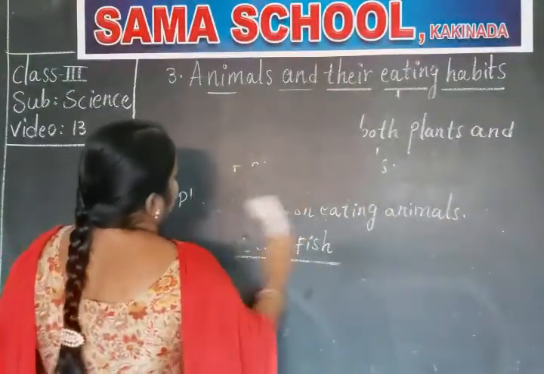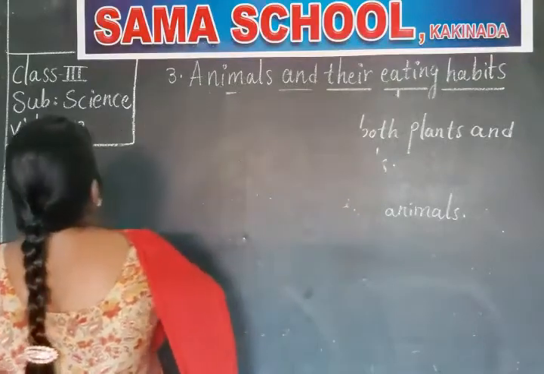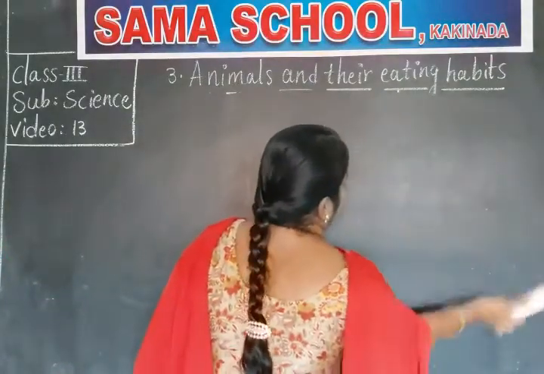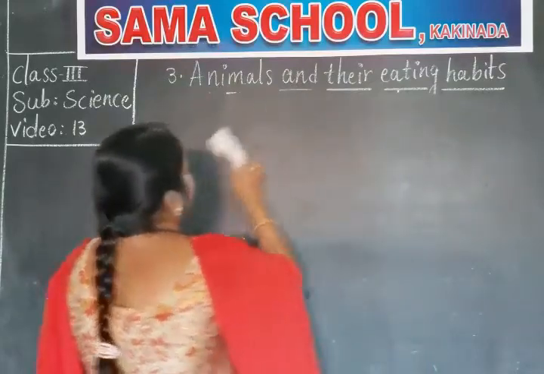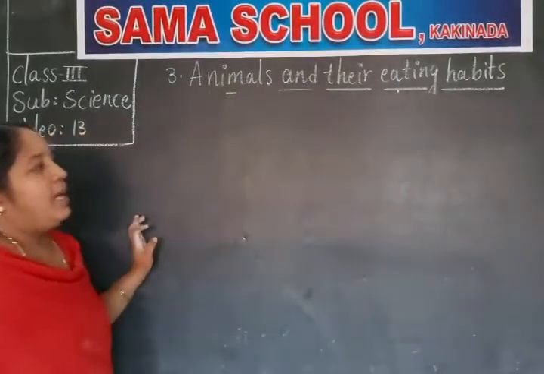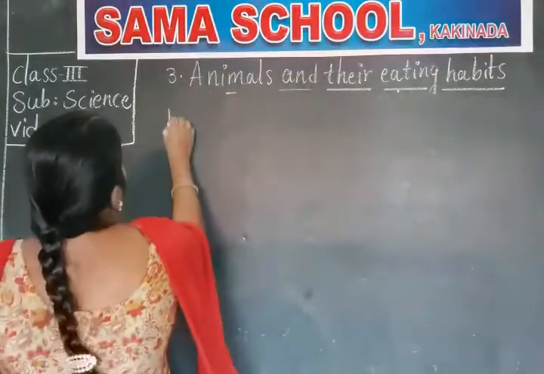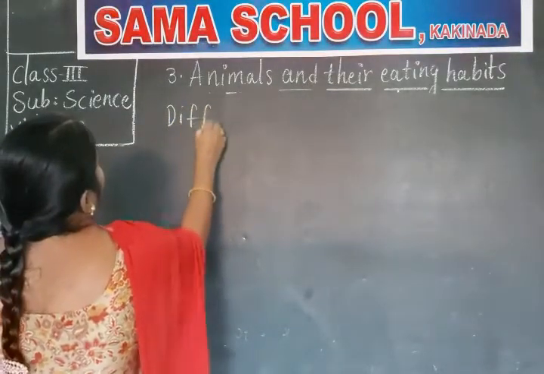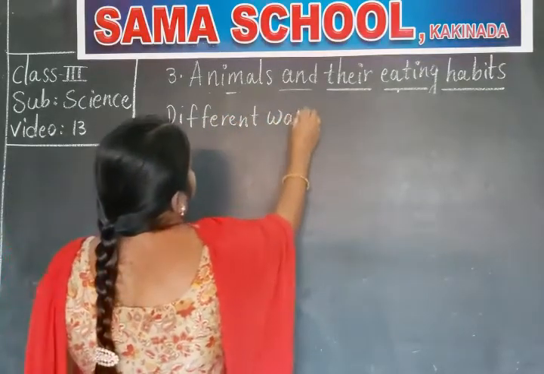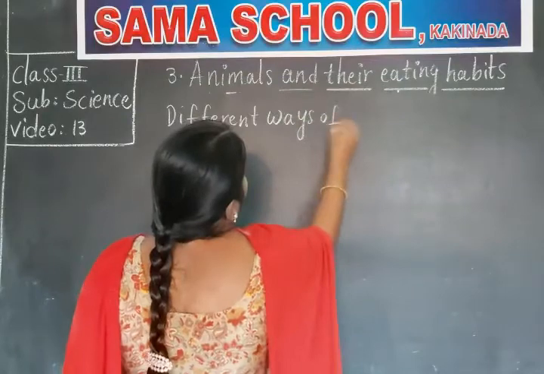Okay, what are the three types of animals, children, depending upon their eating habits? Yes: plant-eating animals, flesh-eating animals, and plant and flesh-eating animals. Now we will go into the next topic, that is different ways of eating.